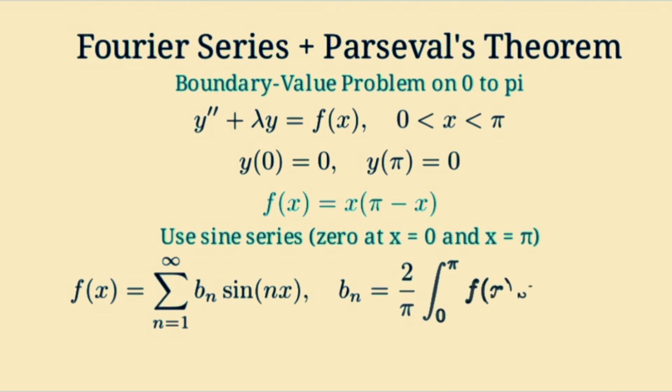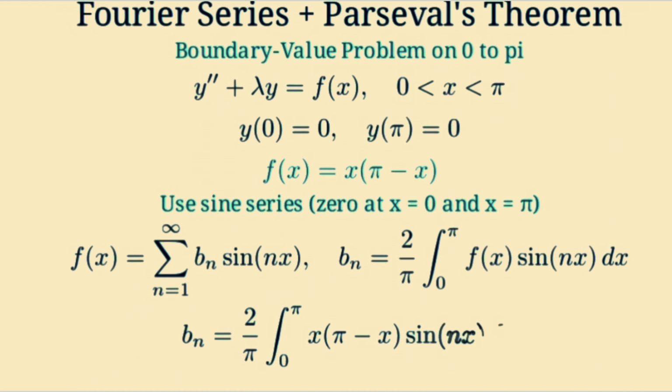We write f of x as a sine series. The formula is f of x equals the sum from n equals 1 to infinity of b sub n times sine nx. The coefficients b sub n are given by 2 over pi times the integral from 0 to pi of f of x times sine nx.